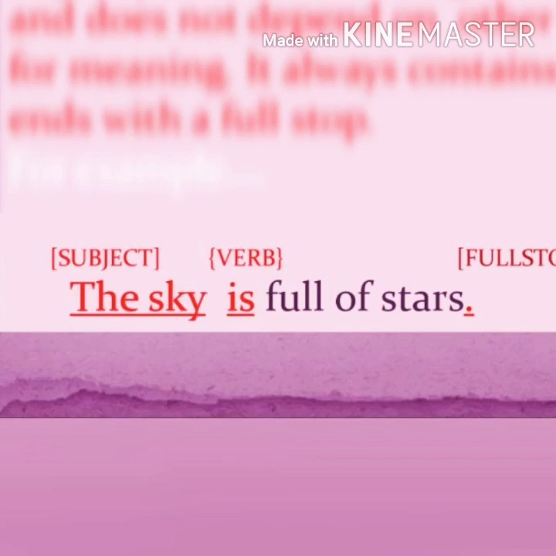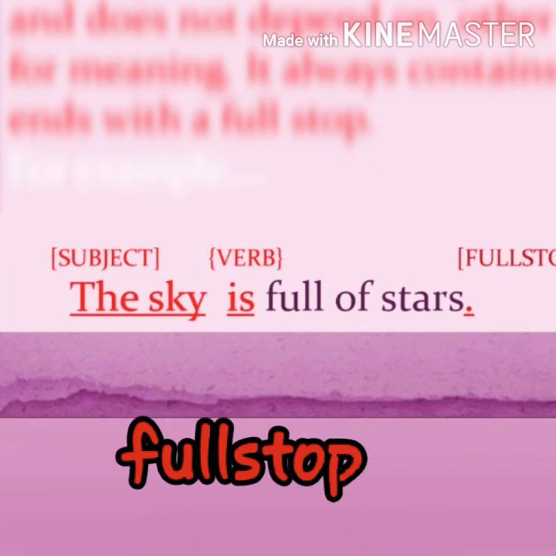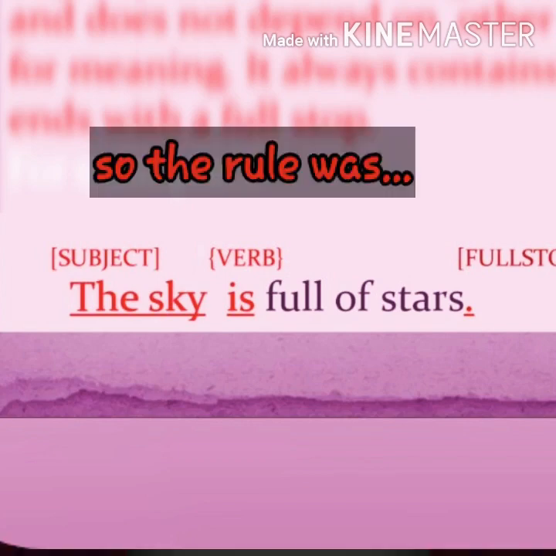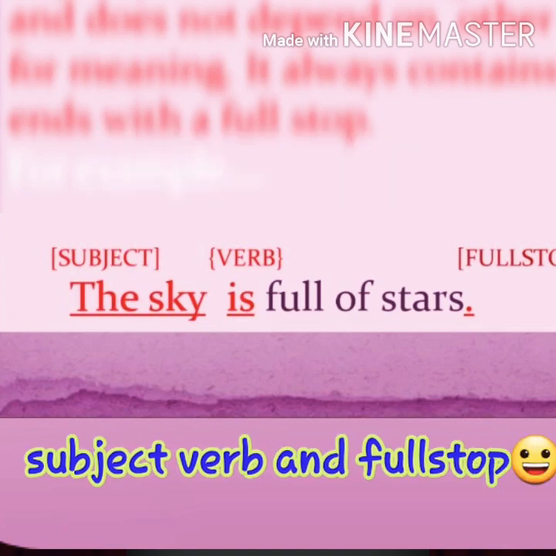Now over here, the next step is what? It should have a full stop. A sentence always ends with a full stop. So can you see a full stop there? Yes. Look at the stars carefully. It has a full stop. So the rule for a sentence was what? It will have a subject, the topic which you are talking about. It will have a verb, meaning the action or a helping verb or a linking verb. The next is it should have a full stop.